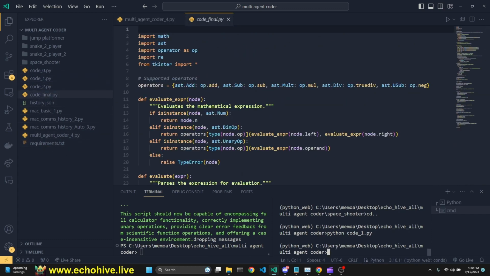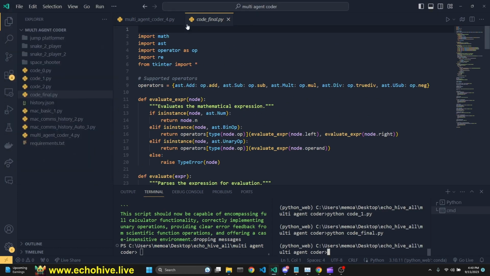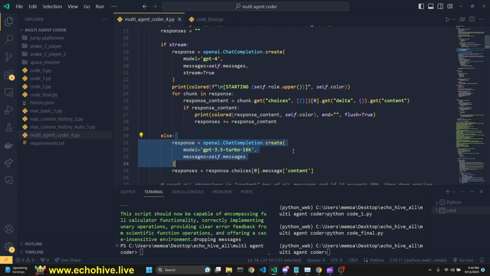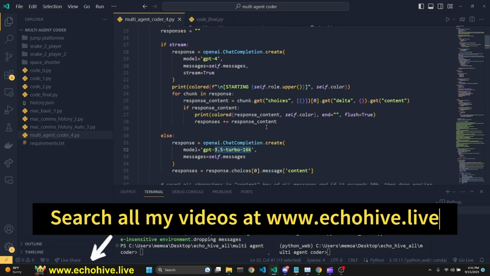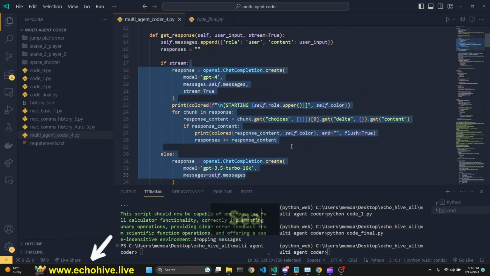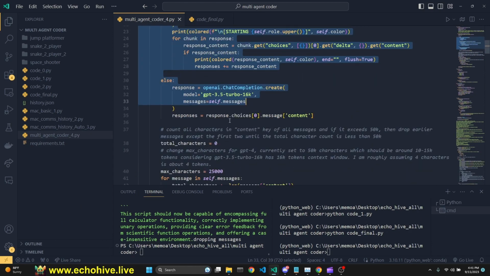Let's actually run it and see what the final version looks like. Okay, it did not fix the layout, but everything, I think, seems to be functional. Like I said, it's a hit or miss. It's able to code much more complicated stuff, but it also works well with 3.5 Turbo 16K if you want to try it with that. Anyway, this is pretty straightforward. This class is just responsible for making a GPT call based on a role and description.